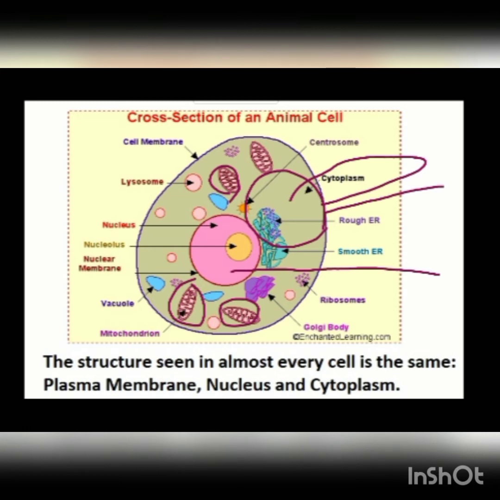Some of them will make new materials for the cell, some of them will clean the waste material from the cell, and so on. A cell is able to live and perform all the functions because of these organelles. In the coming classes, we will study about the plasma membrane, nucleus, and the various cell organelles.